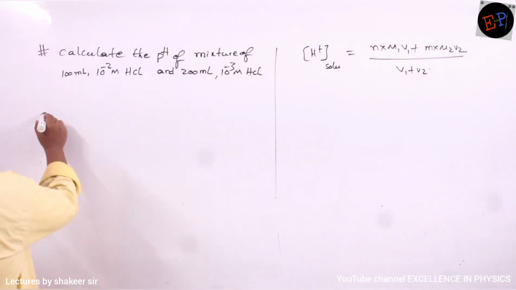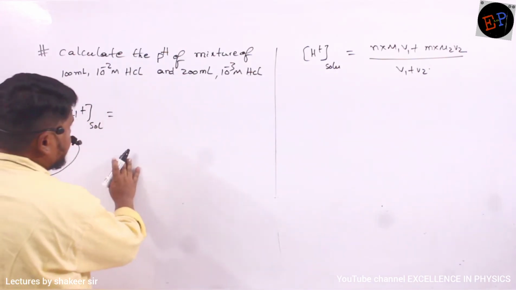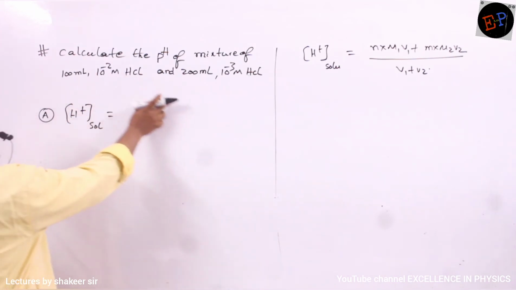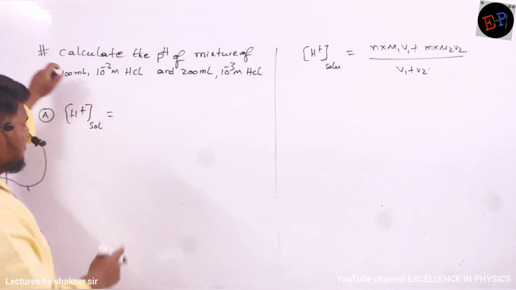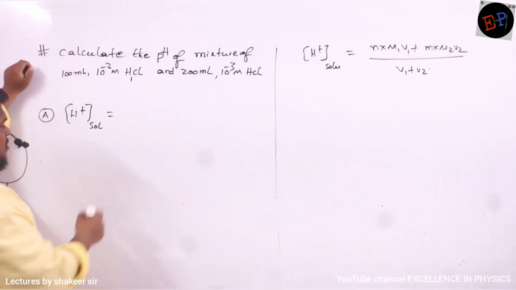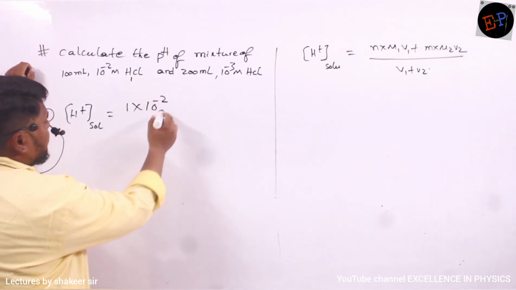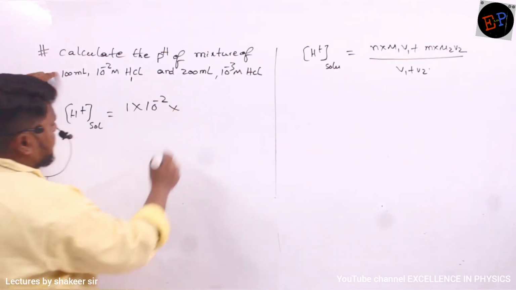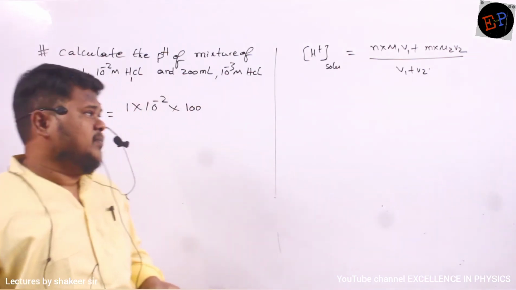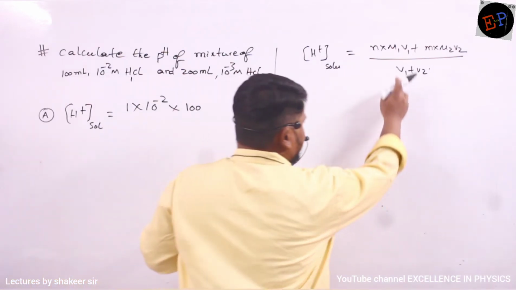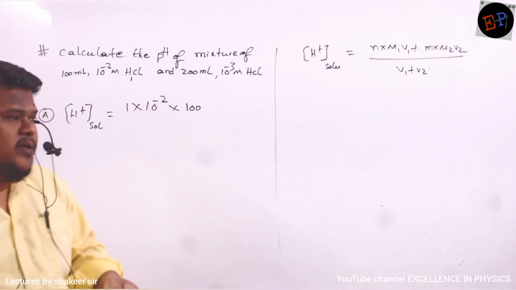So how can I calculate the H plus ion concentration of the total solution? Let us take this one as the first acid and this one as the second acid. The N value in this acid is 1, because only one hydrogen is present in HCl. So 1 multiplied by the molarity, 10 power minus 2, multiplied by volume 100 ml. I have to convert 100 ml into liters, so 10 power minus 3, but there is no need to write it, because volume is present in the denominator also, so the 10 power minus 3 will get cancelled. No need of substituting.